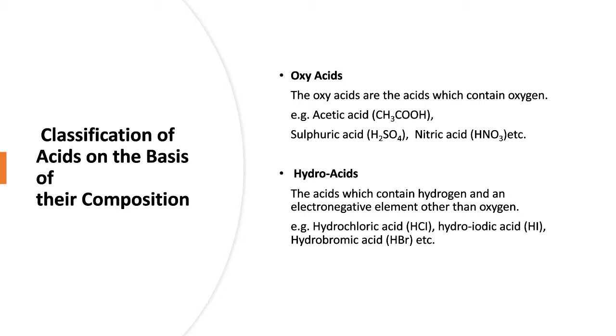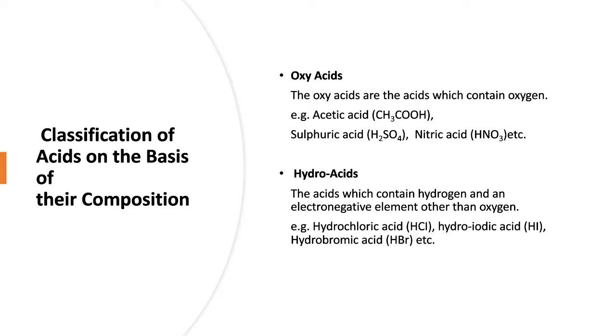Classification of acids on the basis of their composition, or you can say classification on the basis of elements present in them. On this basis, we can classify into two major categories. Number one, oxyacids. Number two, hydroacids. Now, what do you understand by oxyacids? Oxyacids contain oxygen along with hydrogen and another non-metallic element.